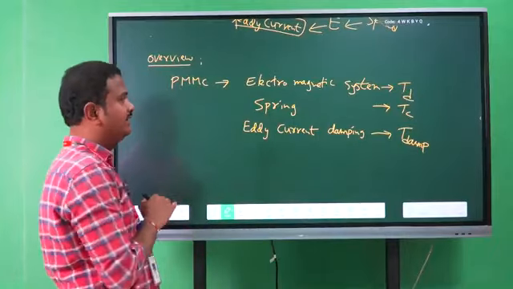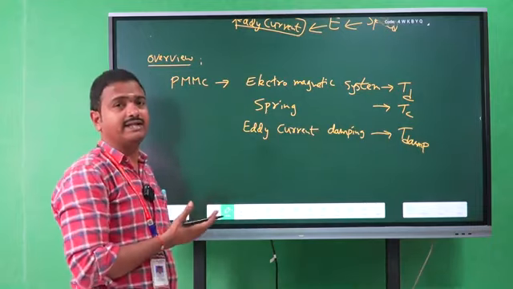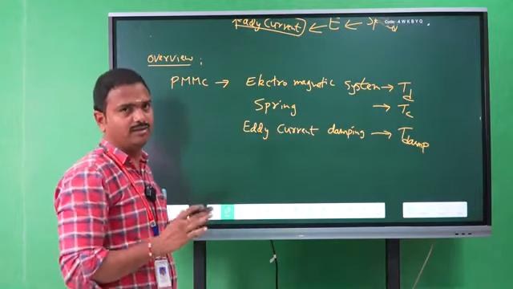Okay, so these three systems will indicate the exact and accurate value on the meter.